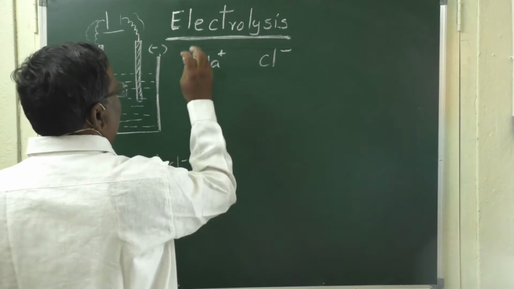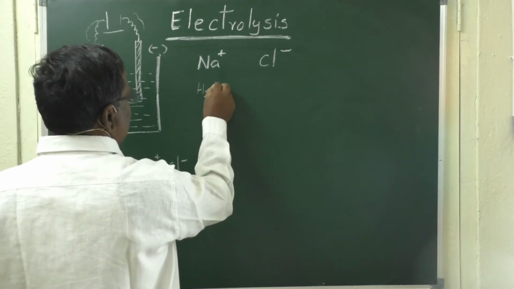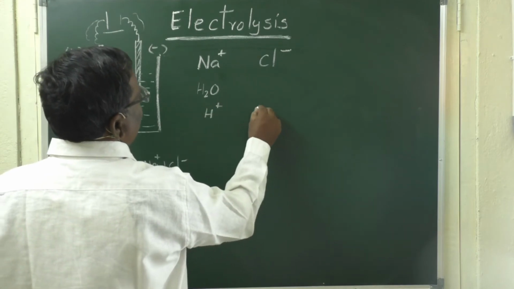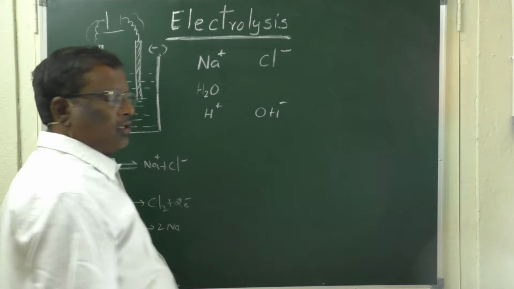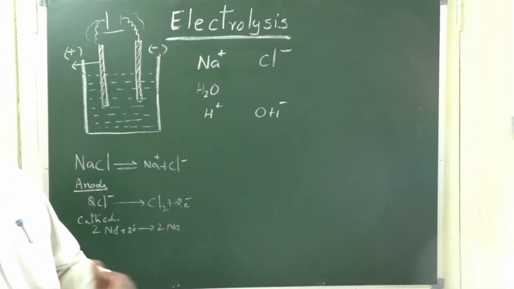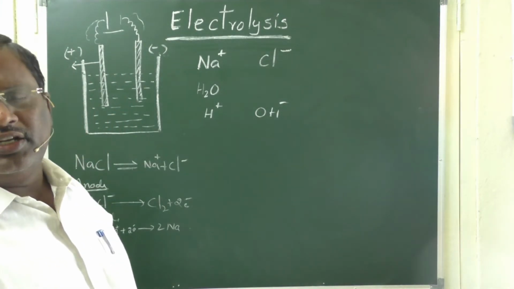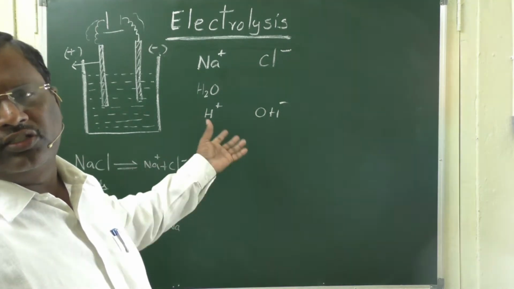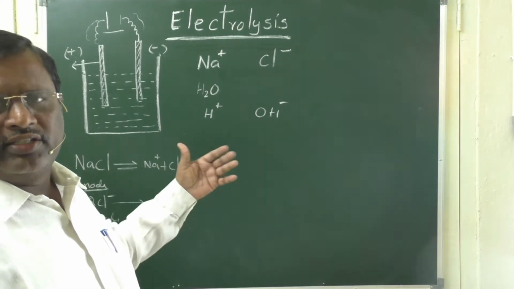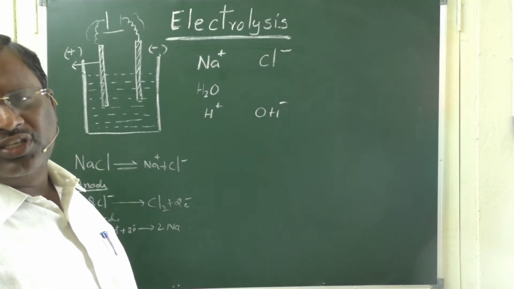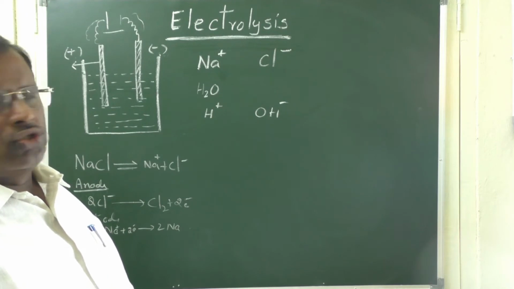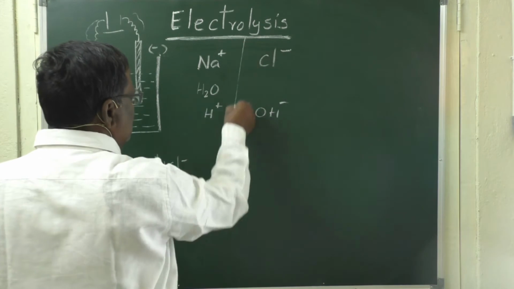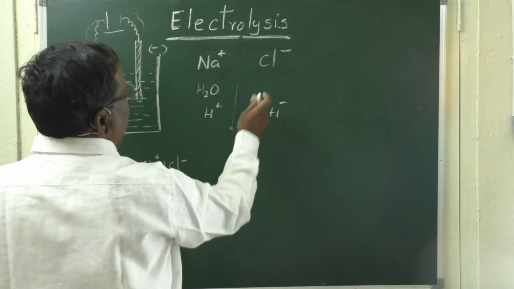and since water is there, there are H2O molecules and slightly H plus ions and OH minus ions also present. In normal conditions water is not ionizable, but in extraordinary conditions when salts and electrolytes are dissolved in it, water itself ionizes to a certain extent to produce H plus and OH minus ions. So, these are the ions and molecules which are supposed to oxidize or reduce.